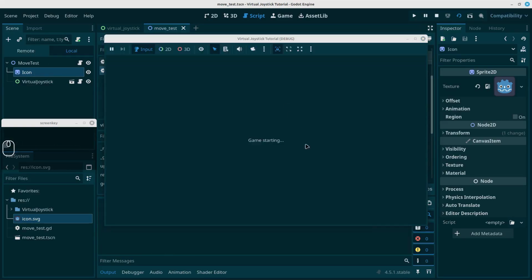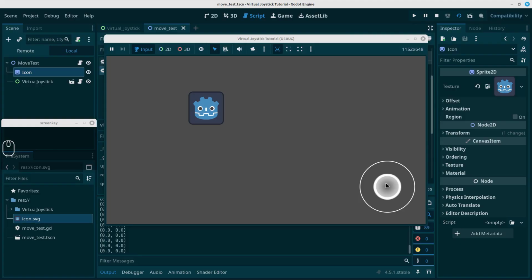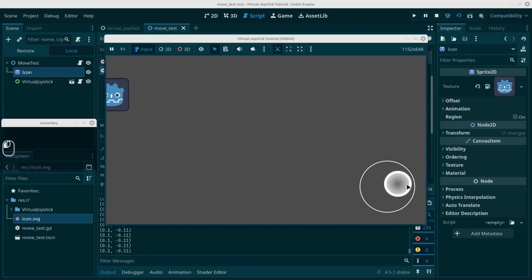Let's see if this works now. So let's move it around. When we release, the stick goes back to the center and the offset goes back to 0. So perfect. Let's close this off